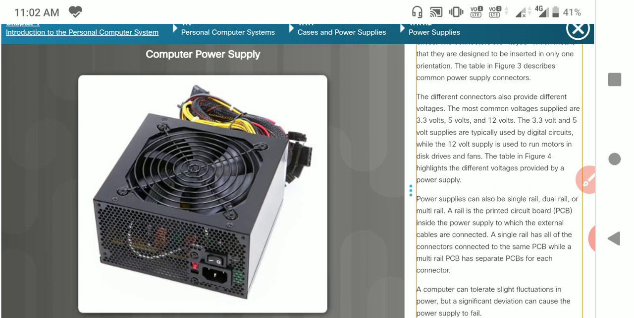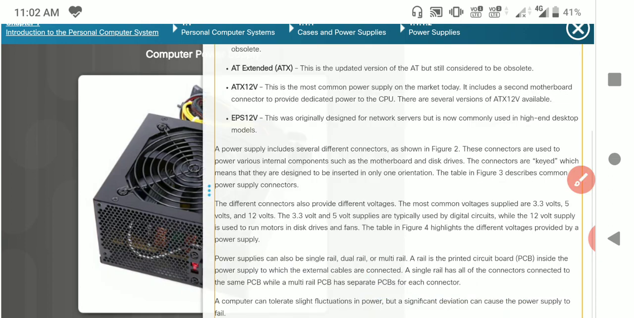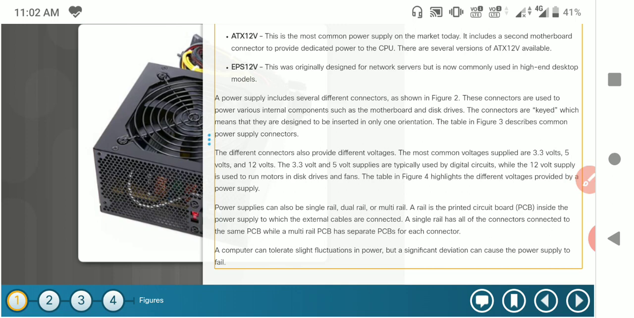It is connected to the AC supply connector. Internally it is converted to DC and applied to all the remaining components present in the computer.